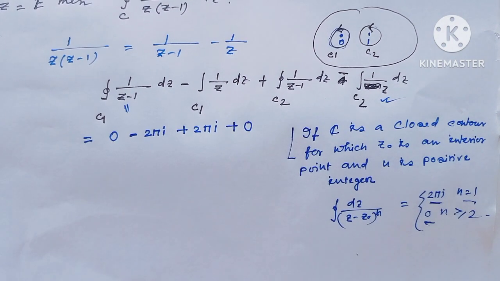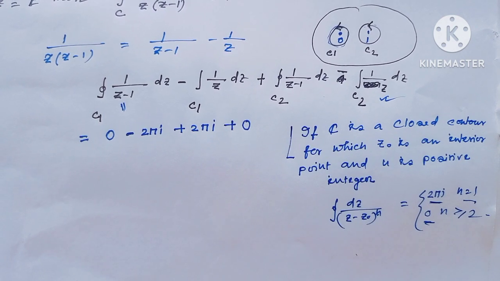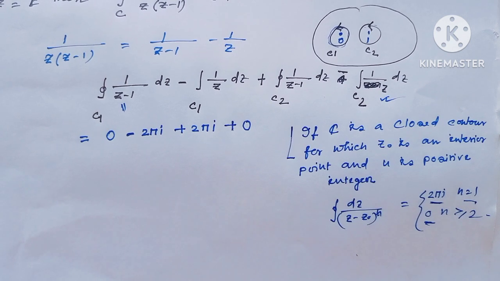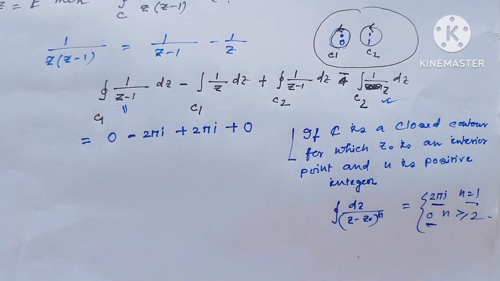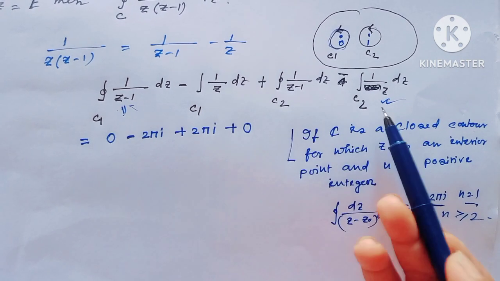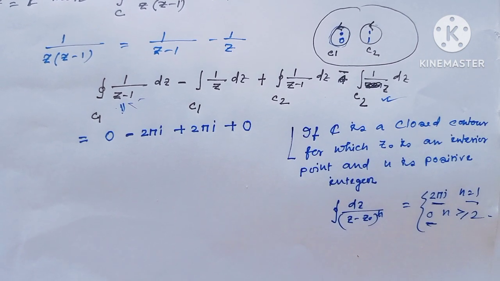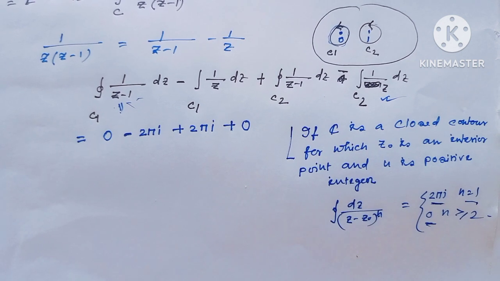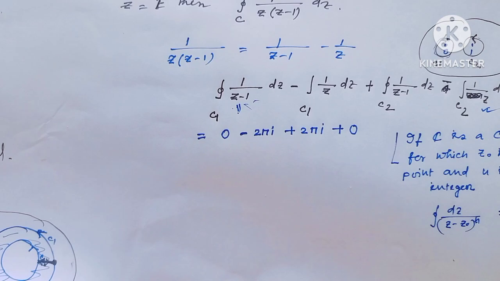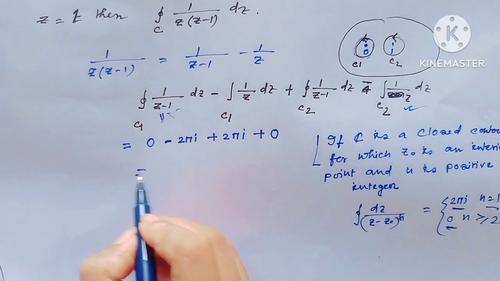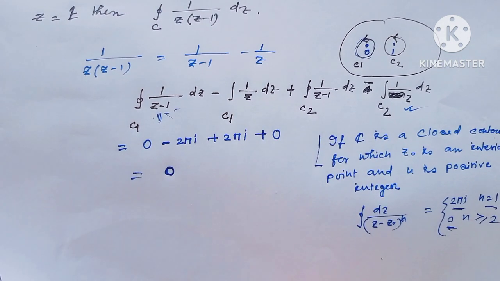I hope all my viewers have understood why I told you the Cauchy Goursat theorem allows us to find complex integrations quickly. By this theorem, for this type of function, the value of the integration would be 0 without calculating. So the value of the integration actually would be 0. I hope all my viewers have understood this.